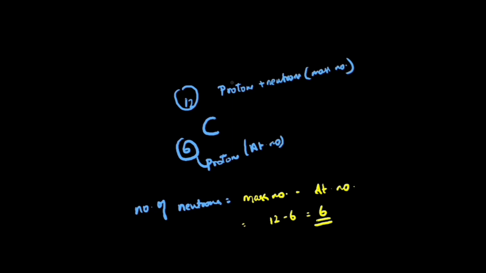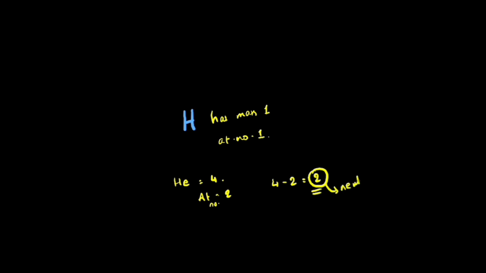Hydrogen has a mass of 1. So hydrogen has a mass of 1 means what? It means it will not have any neutron, right? Because its atomic number is 1, that is 1 proton. Mass number is also 1, which means it doesn't have any neutron, it has only 1 proton. Whereas helium is 4. Its atomic number is 2, whereas its mass number is 4. So the atomic number is the number of protons, which is 2, but mass is 4. So the extra 2 are neutrons, okay? So helium has 2 protons and 2 neutrons. And a neutral atom of helium with no charge will have 2 electrons also.